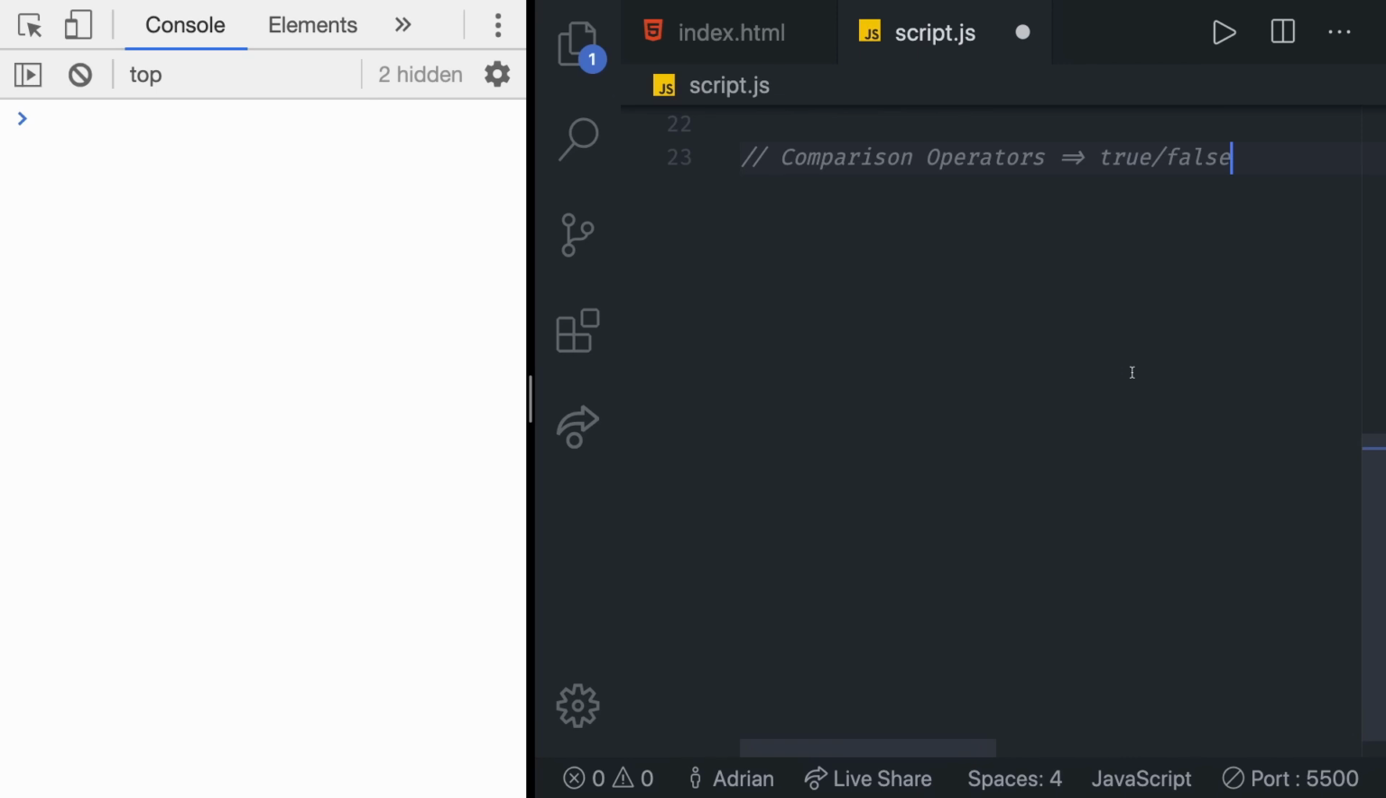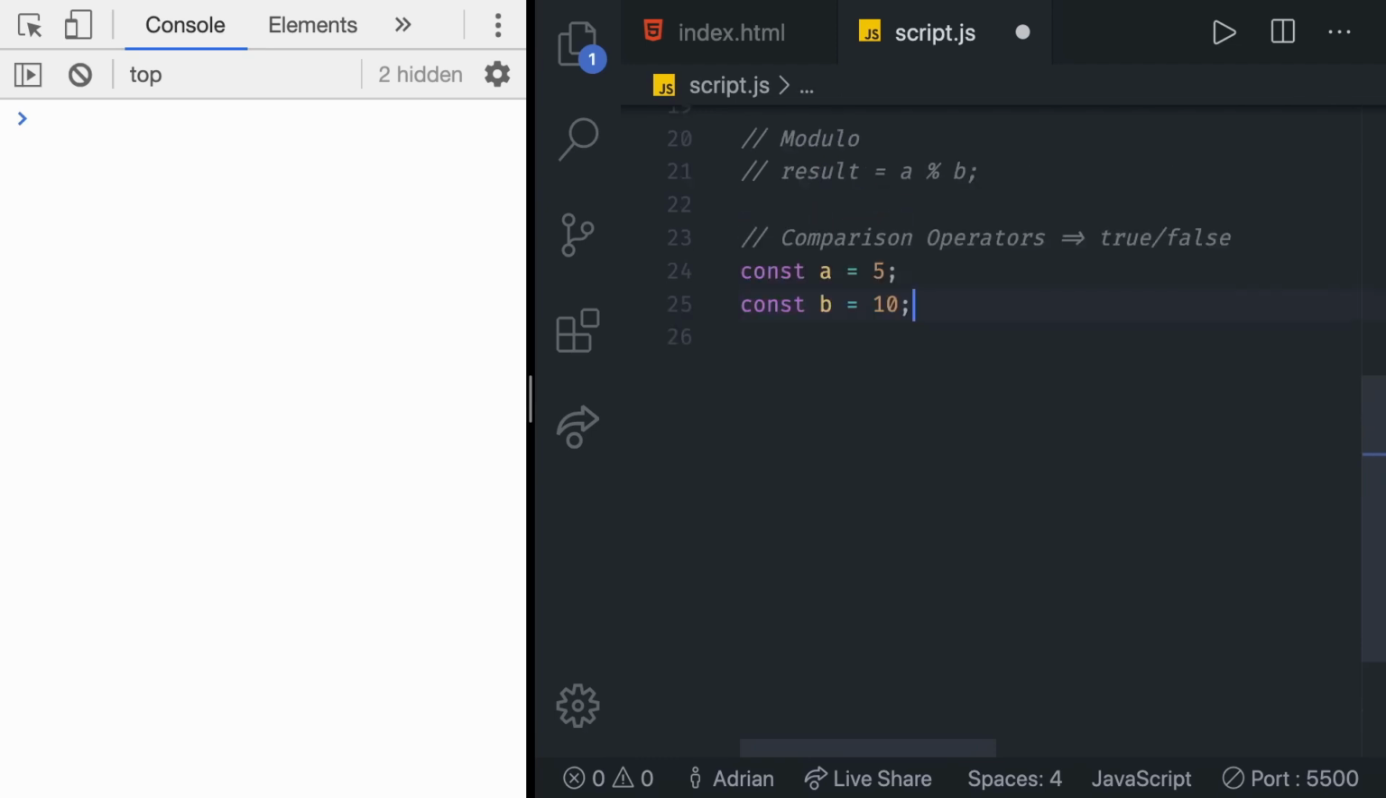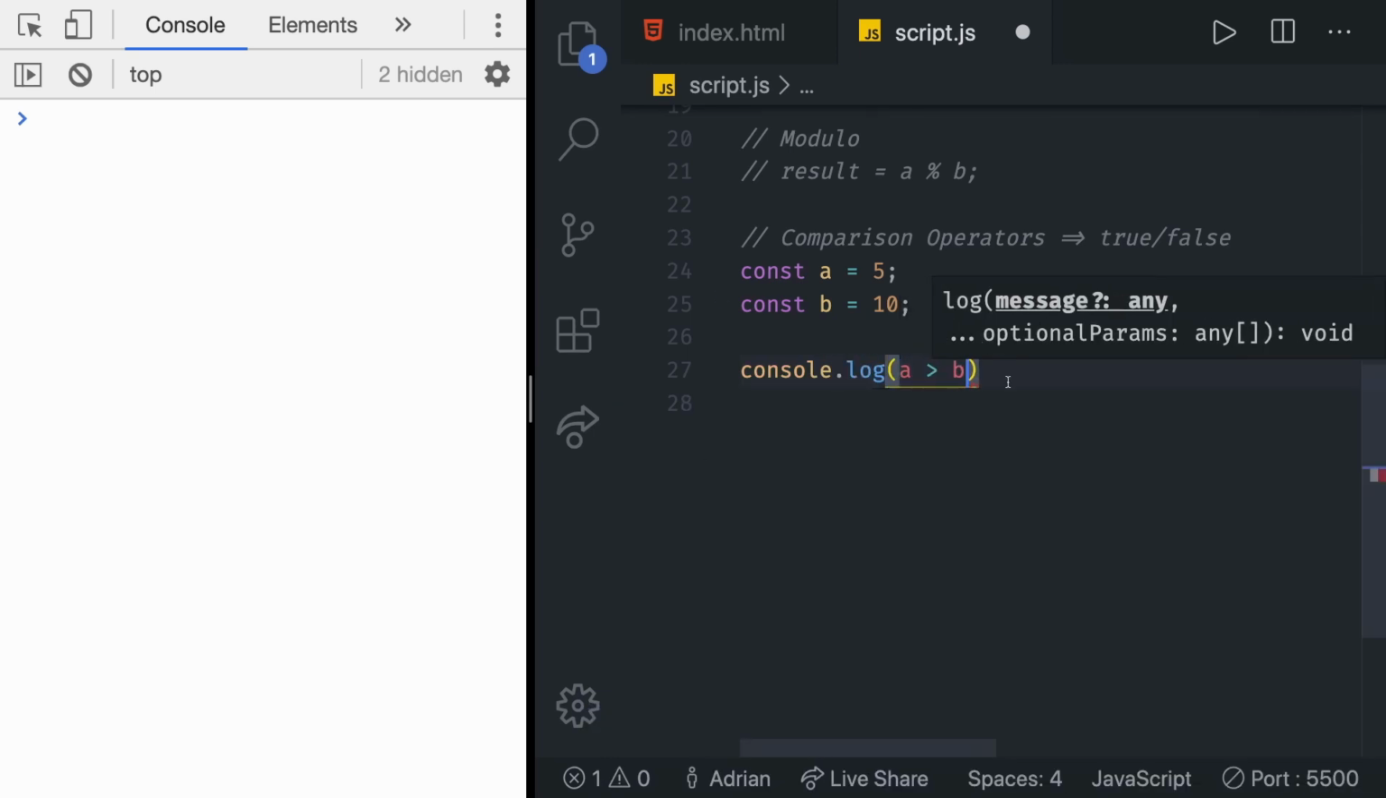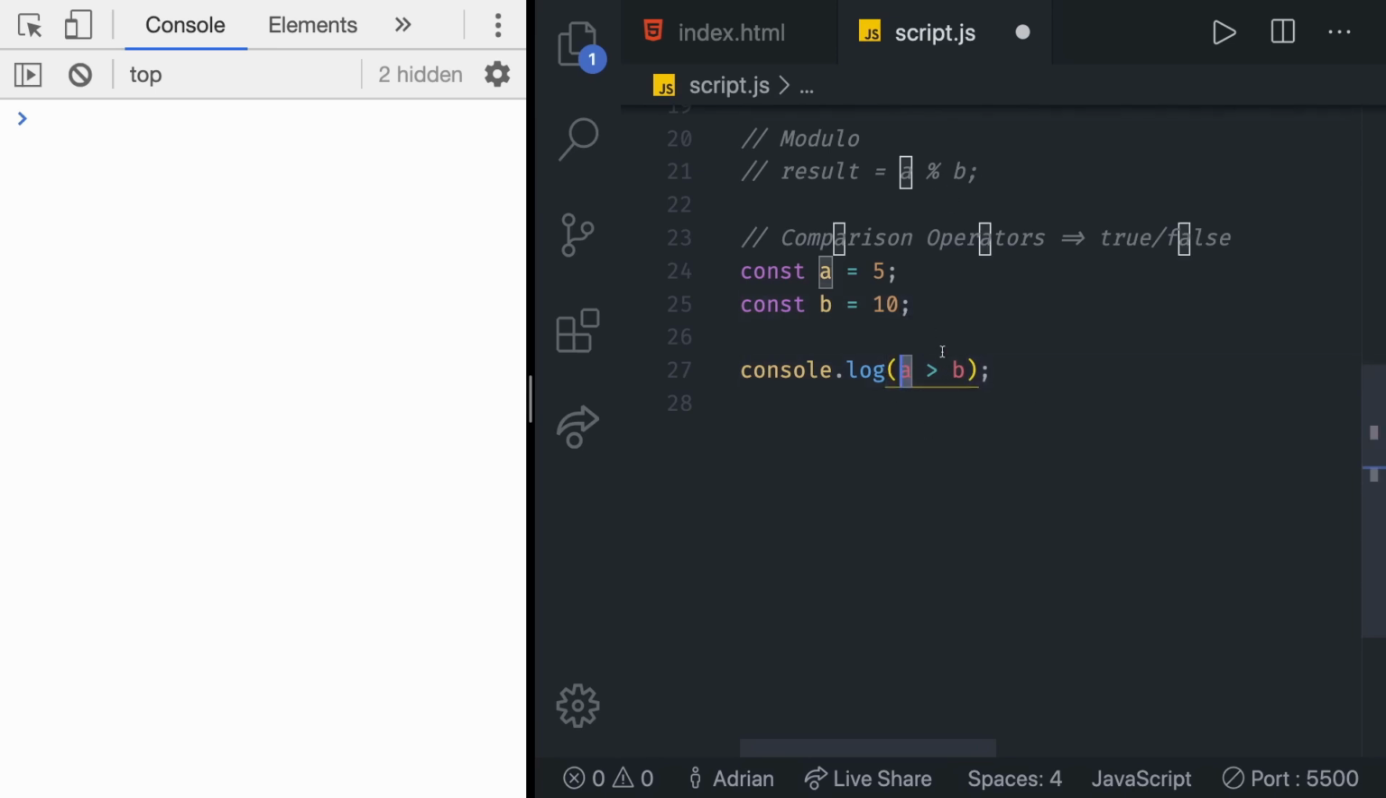Let's say we have two numbers. Const A is going to be equal to 5 and const B is going to be equal to 10, the same as in last video. First, we are going to learn how to test whether a value is greater than the other value. We can do that by doing console.log and then A is larger than B. That's it. Just a simple console log. In here we have A, then we have a comparison operator greater than, and then we have B. If we test that out, as you can see, we are always going to get a Boolean value, either true or false.